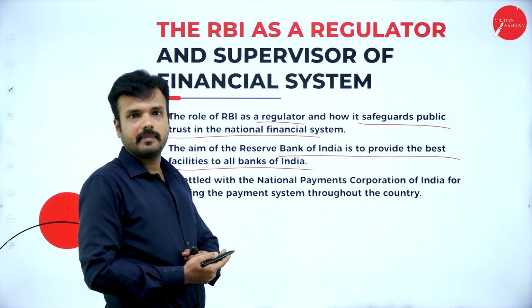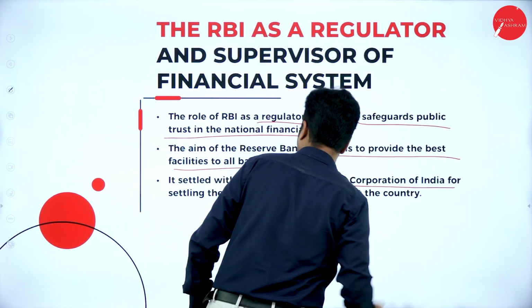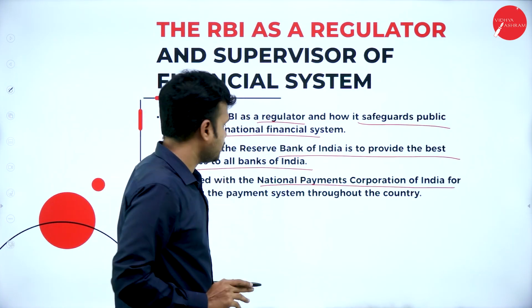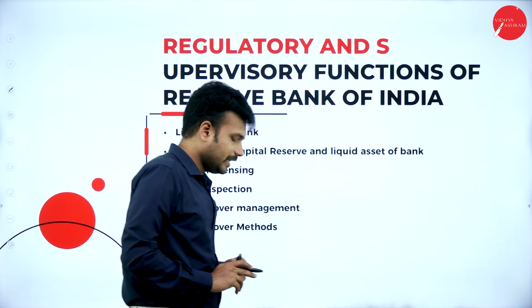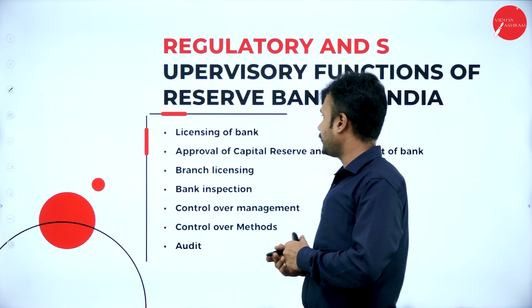And also the Reserve Bank of India has set up the National Payments Corporation of India. It is the authorized body for setting up the payment system throughout the country. And these are the regulatory and supervisory functions which are controlled by Reserve Bank of India.